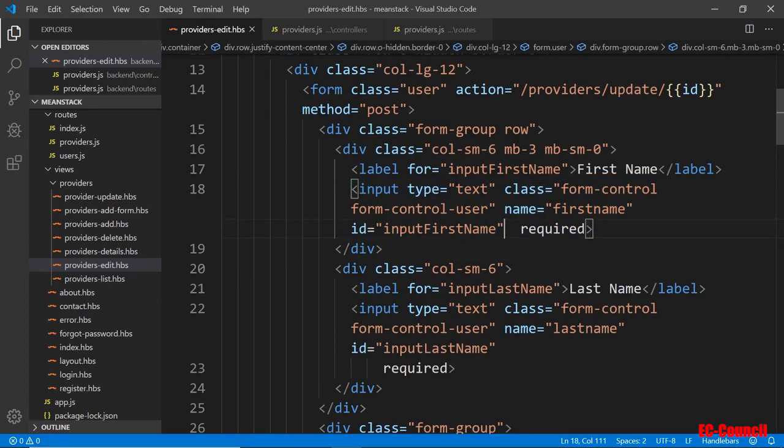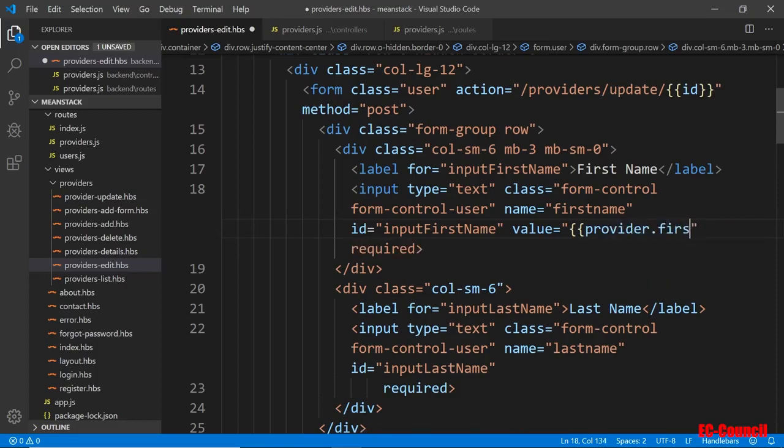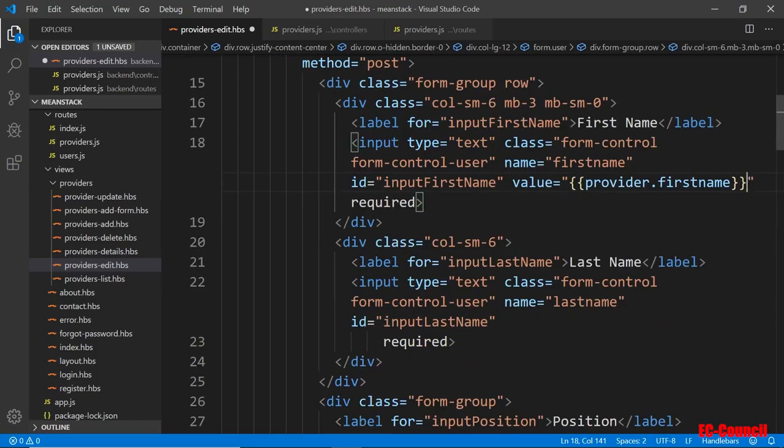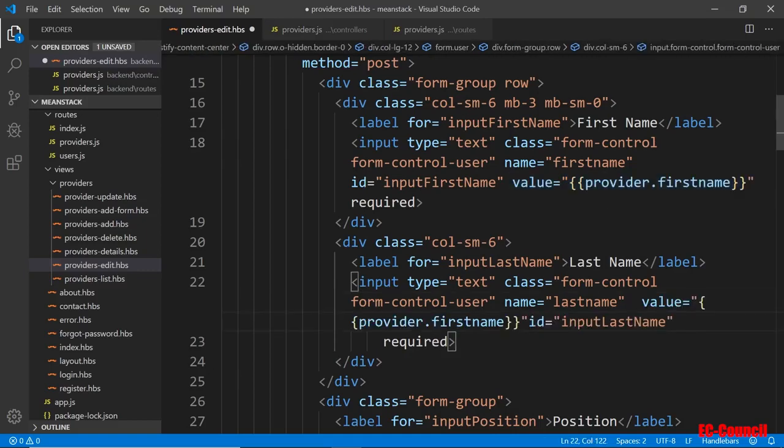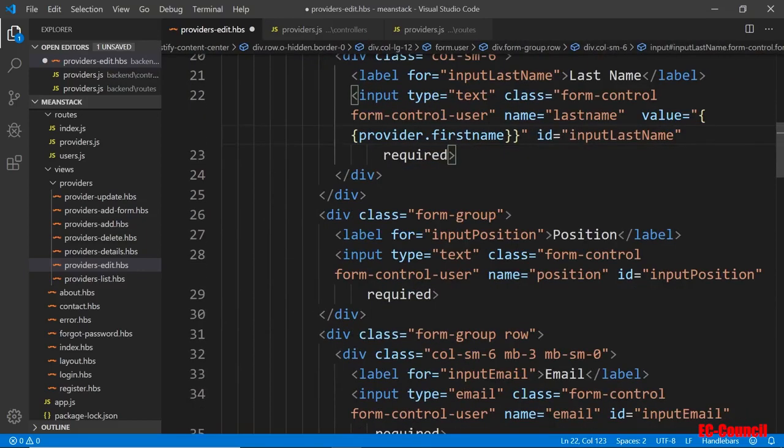So we're going to add a value attribute here. The value is going to be equal to, and then that's where we put the name. So again, this will be the first name. So that will be provider dot first name. This is exactly what you see inside the view in the object. So I'm going to just basically copy these, and actually the whole view value here. Copy these and put it right in here. We'll go back and we'll modify the data. So we're right after that here. Put after what we put the ID. After doesn't matter, I guess.